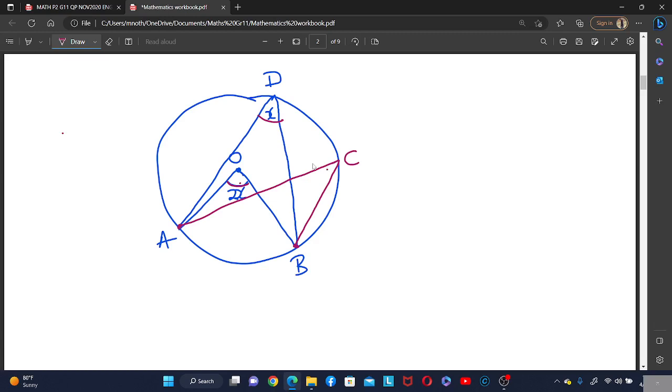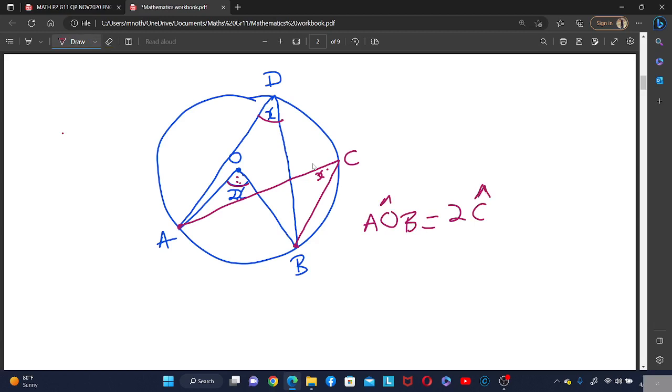But as long as the angle in the center and the angle in the circumference are coming from the same points, the angle at the center is 2 times the angle in the circumference. So if this one is 2x, this one is going to be x. So we are saying that angle AOB is equal to 2 times angle C, right?